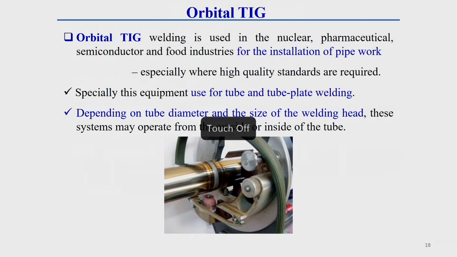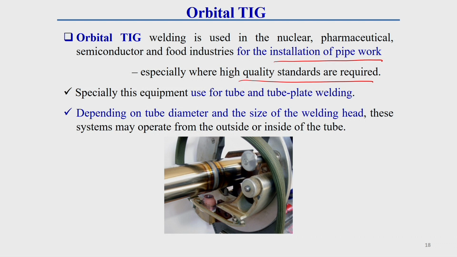Now, we will go for the orbital type of TIG welding technique. Orbital TIG is generally used for circular sections. It is used in nuclear, pharmaceutical, semiconductor and food industries for installation of pipe work. So where a circular section is there, it has wide application. It is especially used where high quality standards are required, because TIG welding itself is a very high quality welding technique and gives a very high quality weld.